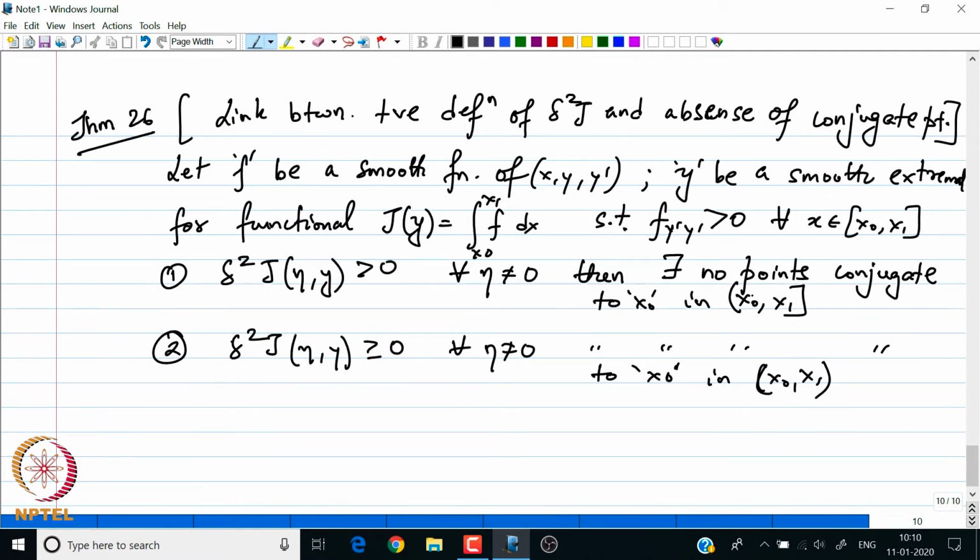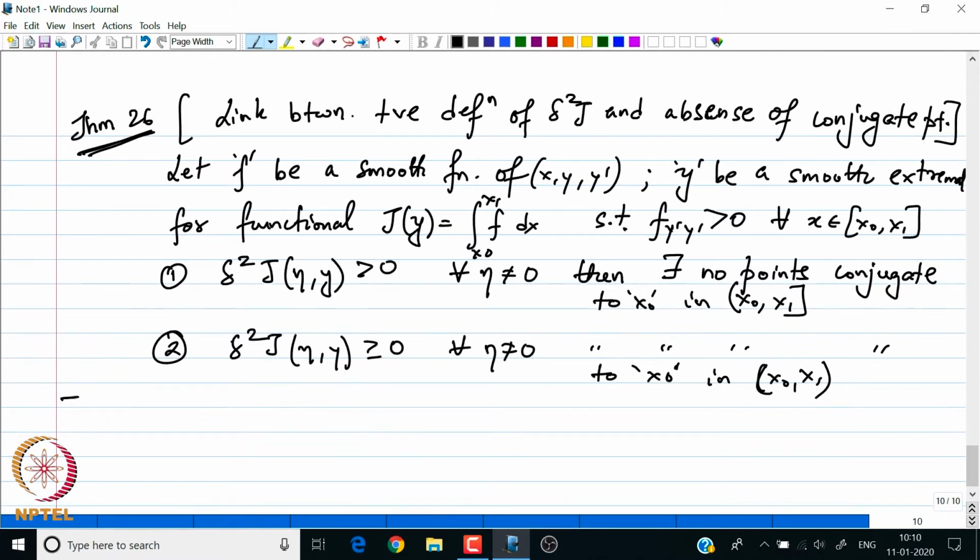So, the result that I am going to write again in the form of a theorem will be the combination of this particular theorem, that is theorem 26, and a previous theorem that we had described in my last lecture, namely the link between the positive definiteness of the second variation and y being the local minima. That was theorem 23. Okay.